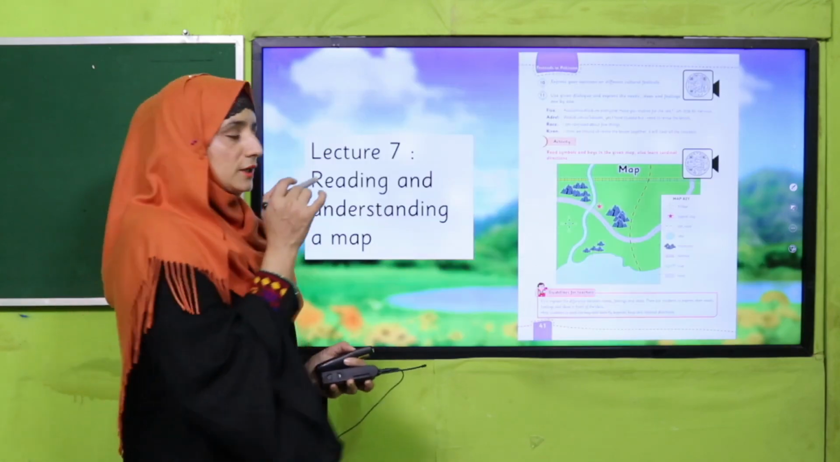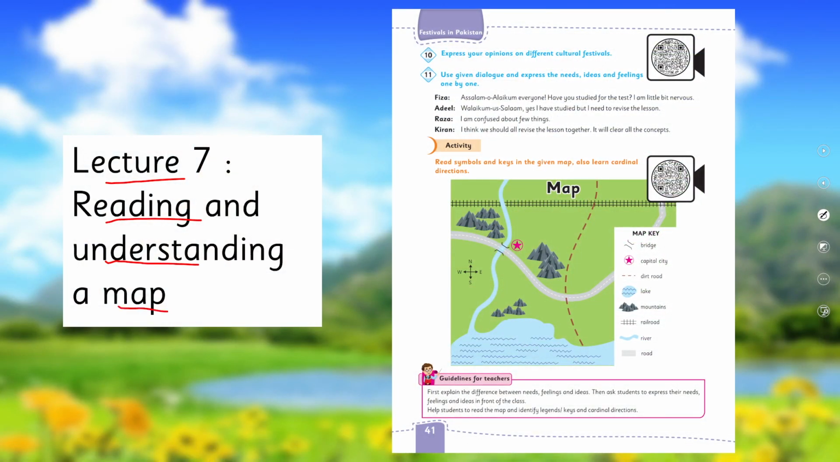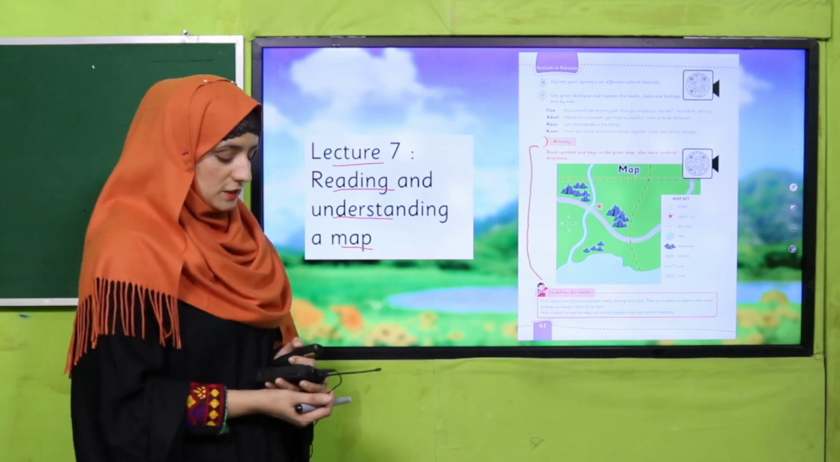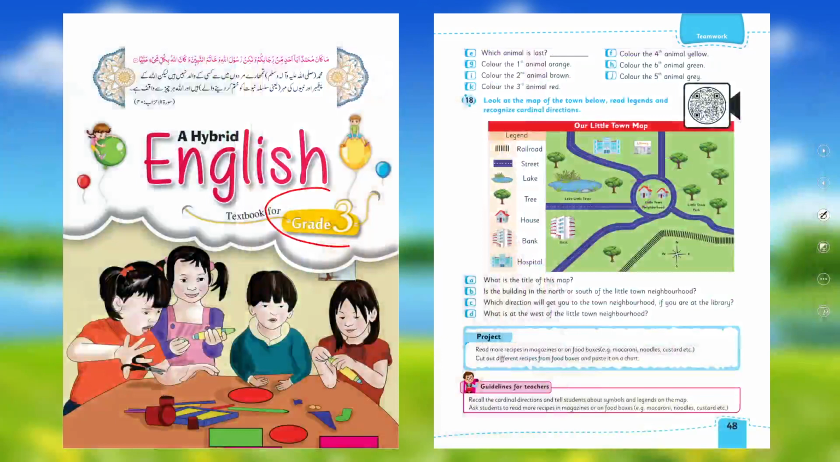In today's lecture number 7, we will learn how we can read and understand a map, and how a map can be helpful while getting directions in different ways. Before, in English for grade 3, my dear students, as you know, we already learned about map skills and how we can use all these keys using a map on page number 48. I hope you remember it. If you do not, you can watch this video lecture again. Now we are going to enhance our knowledge more about it.